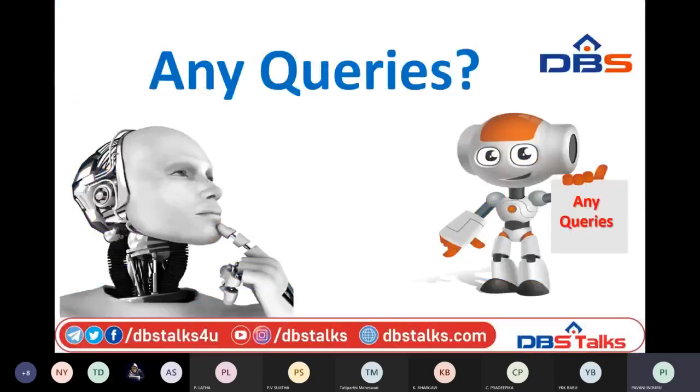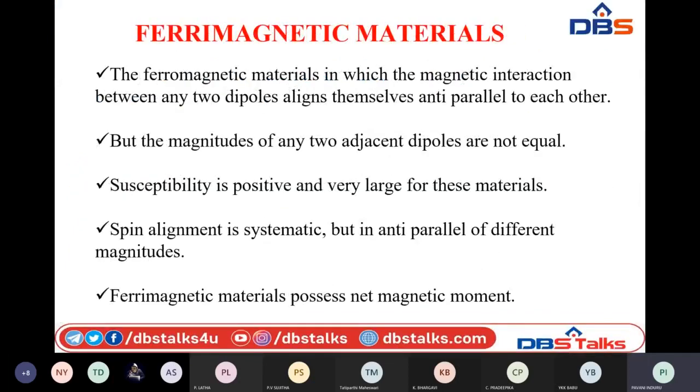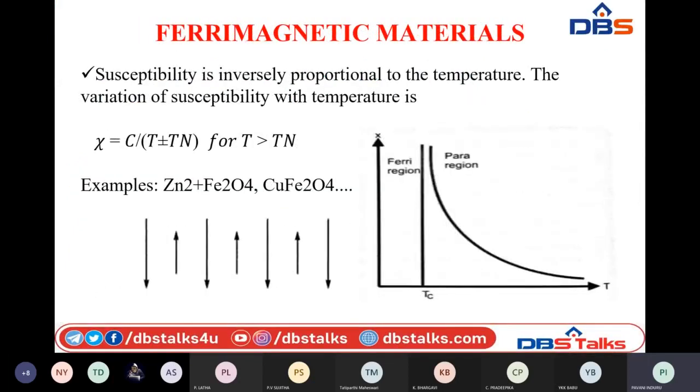Here you need to remember that there are three main categories of magnetic materials based on their behavior in the presence of applied magnetic field. If they are repelled by the magnetic field, they are known as diamagnetic materials. If they are attracted towards the magnetic field, they are known as either paramagnetic materials or ferromagnetic materials.